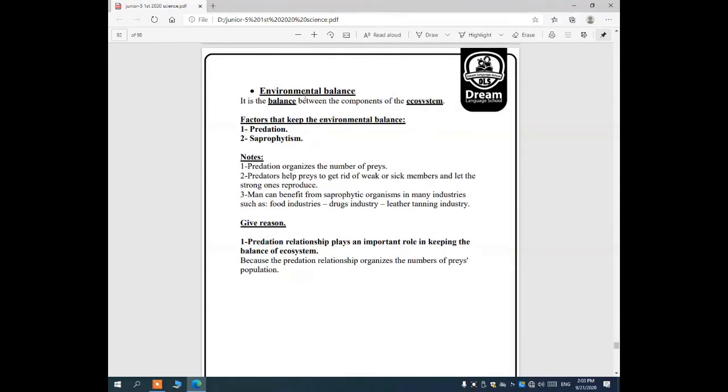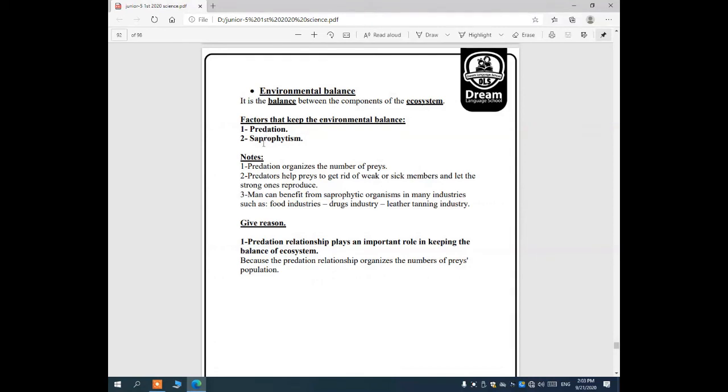Second, environmental balance. What is the meaning of environmental balance? It's a balance between the components of the ecosystem. The components of the ecosystem must be balanced, so we say that we have environmental balance. When the amount of water, for example, is suitable for the plant, it's an environmental balance. When the amount of food is suitable for the animal, it's a balanced ecosystem.